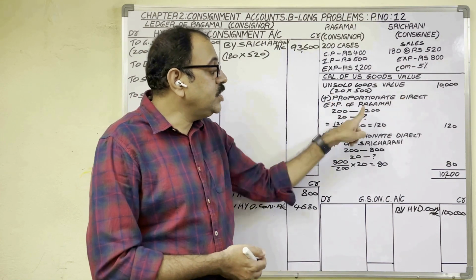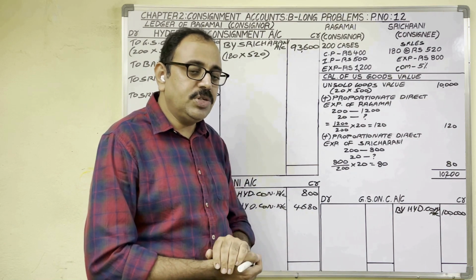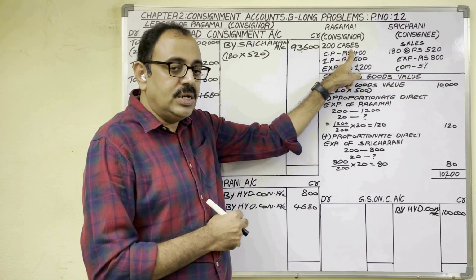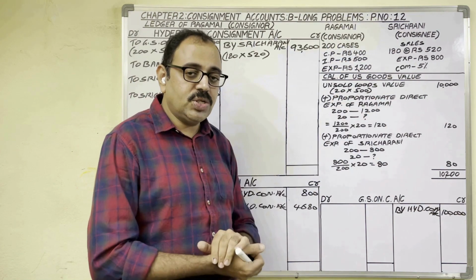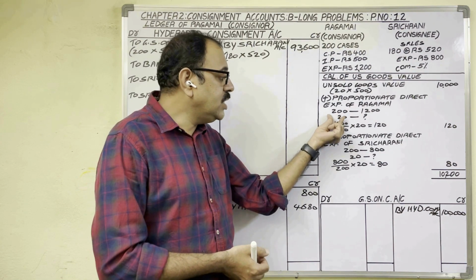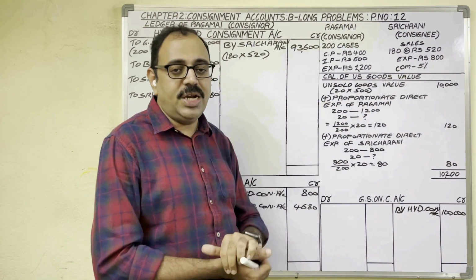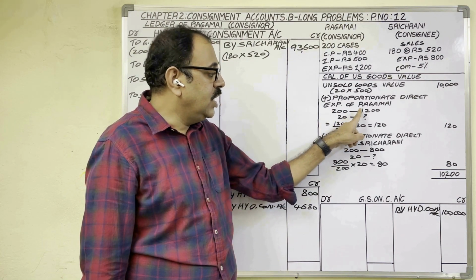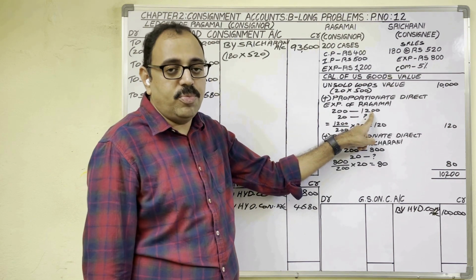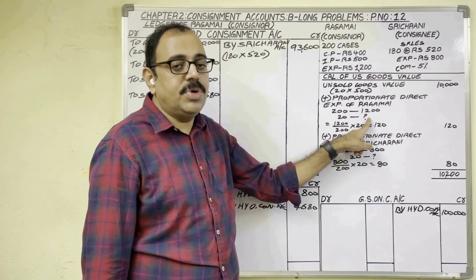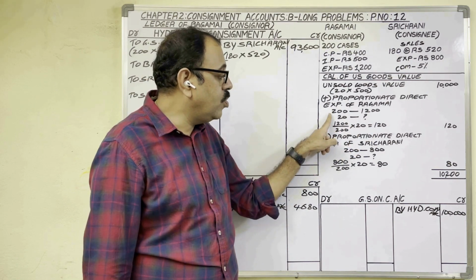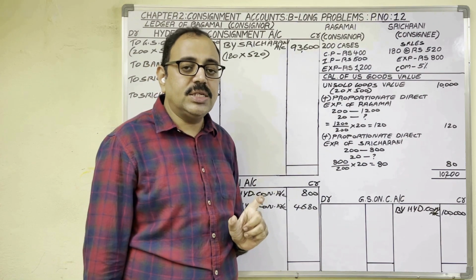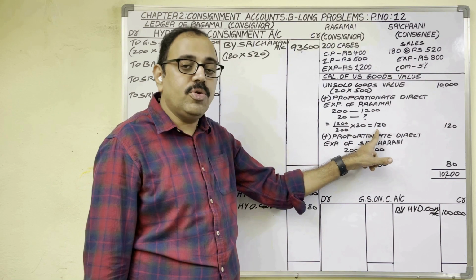And proportionate expenses we should take. Proportionate expenses means what? This 1200 is spent on total cases, 200 cases. But we want that value of 20 cases only. So 20 cases related expenditure is known as proportionate expenditure. How to calculate that? On 200 cases, if consignor expenditure is 1200 rupees, on 20 cases, how much? 1200 divided by 200 into 20 is equal to 120 rupees. So on 20 cases, consignor spent 120 rupees.